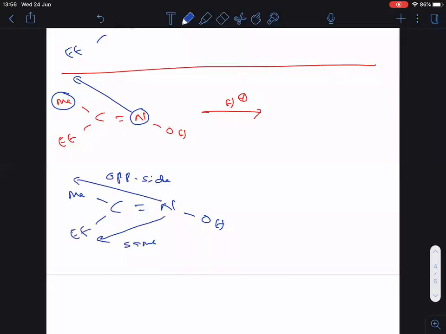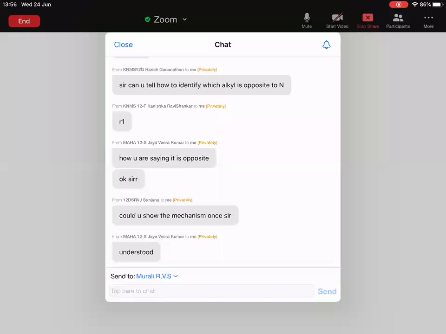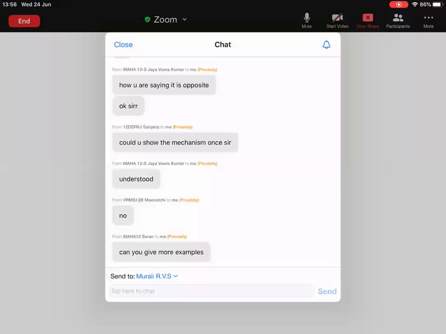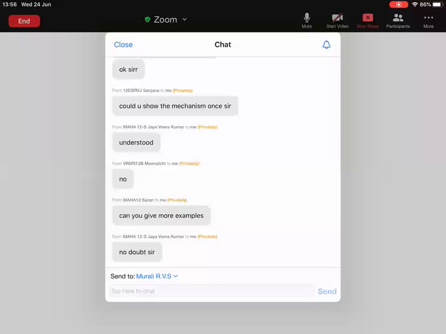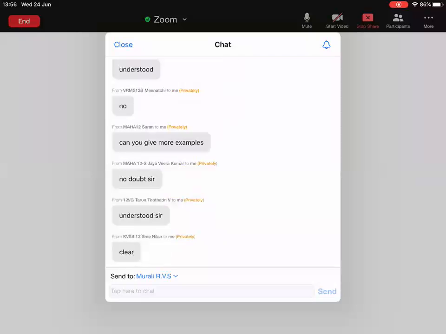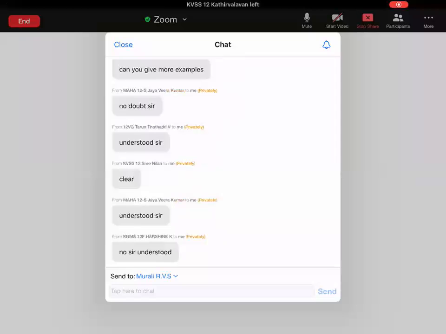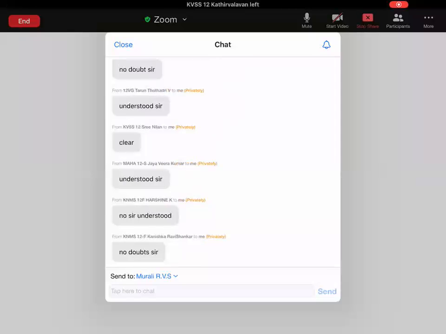Now tell me, still any doubts? First, we will do this example clearly. Afterwards, we will do some other examples. Now tell me, opposite and same side clear?